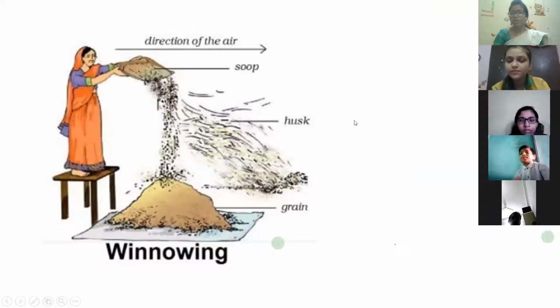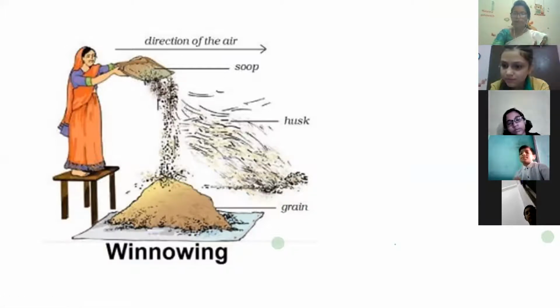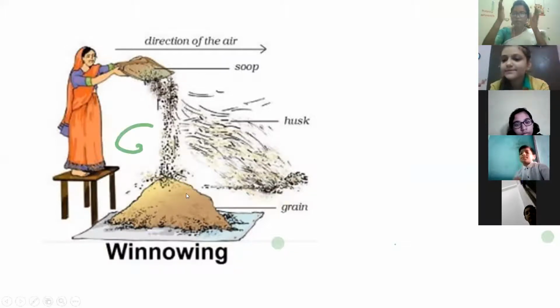Now, what is winnowing? In winnowing, this lady is standing on a stool, and you can see we should have air, and you have to stand in a way that the direction of air is correct. You will take a soup and put your grains in it, isn't it? And what are you going to do? When you shake it, the husk particles, which are very, very light, will be blown away by the wind, and the heavier particles will settle down or fall down near it.